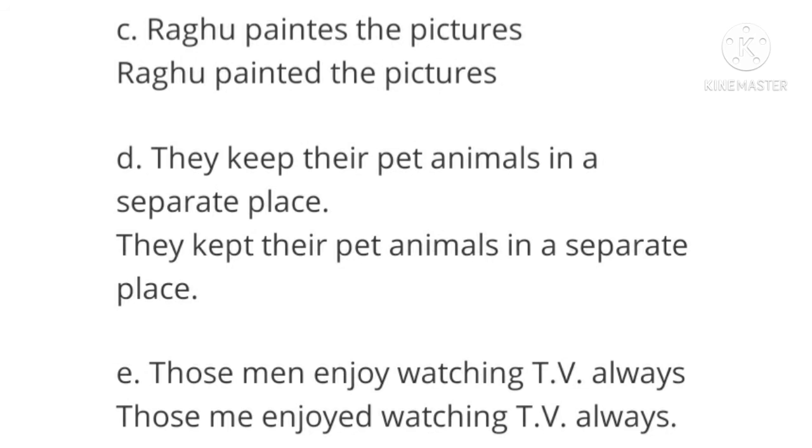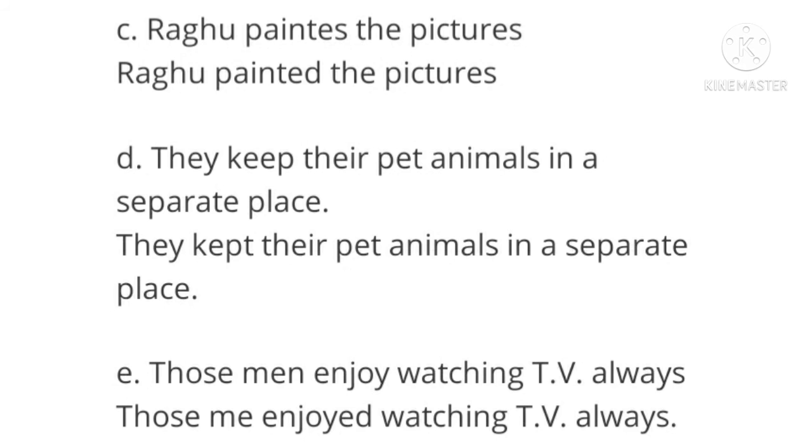Raghu paints the pictures. Raghu painted the pictures. They keep their pet animals in a separate place. Keep becomes kept. They kept their pet animals in a separate place. E. Those men enjoy watching TV always. Enjoy becomes? Yes, enjoyed. Those men enjoyed watching TV always.